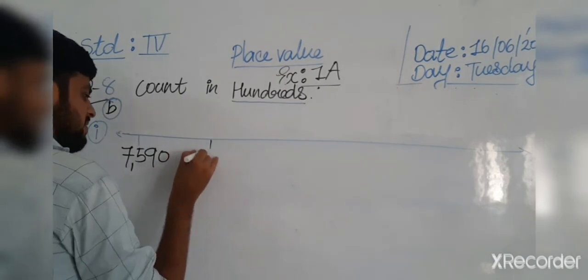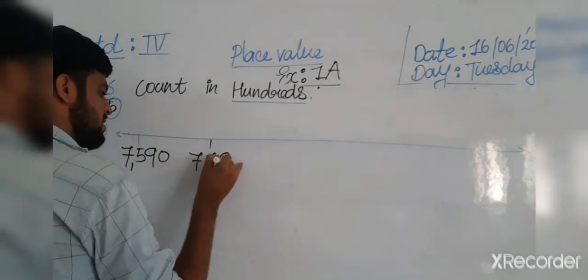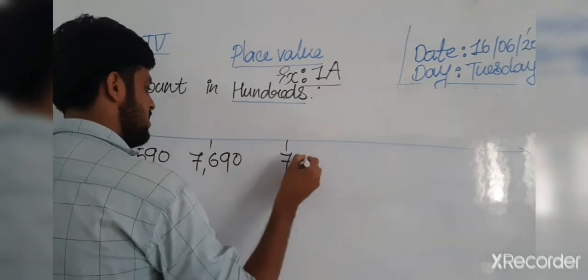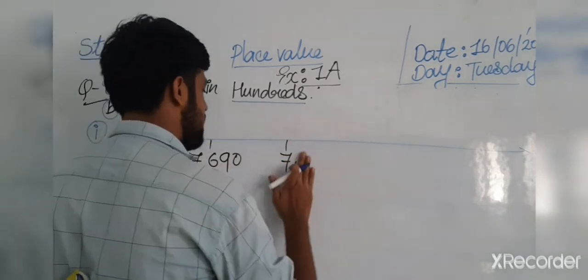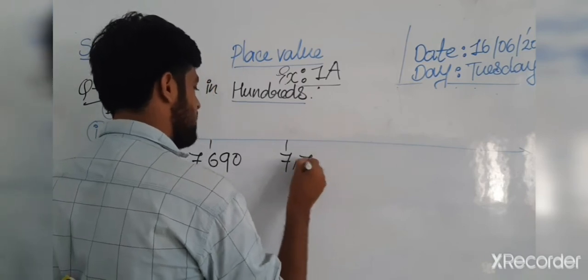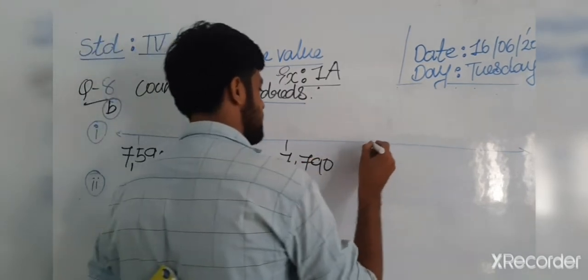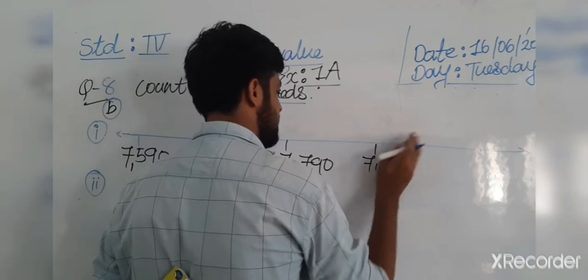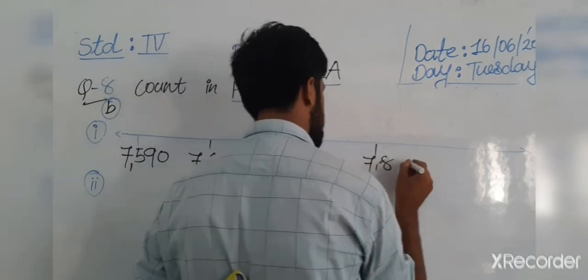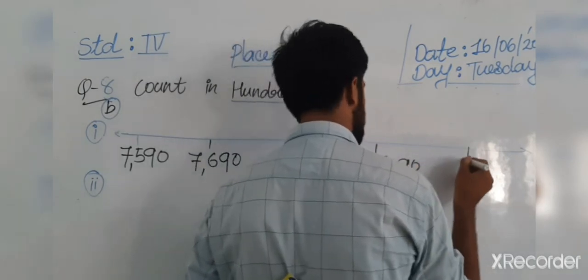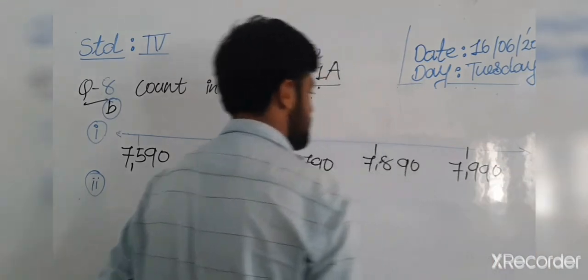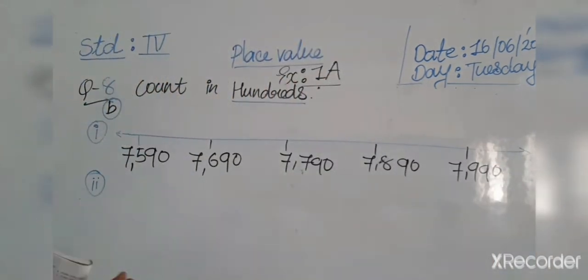Then after that 7,690, 7,790. Then after that 7,890 and then last 7,990. Okay, it's our answer. And then there is one more question here.